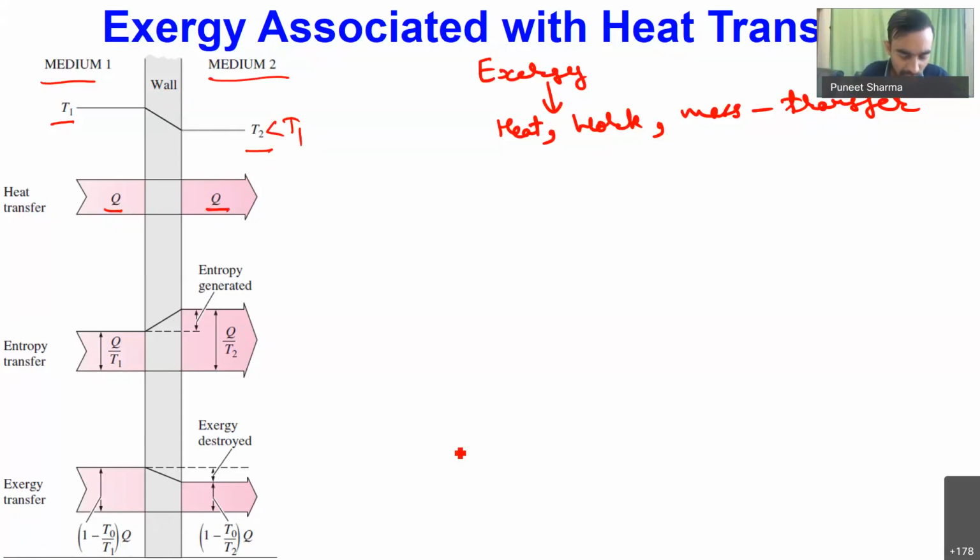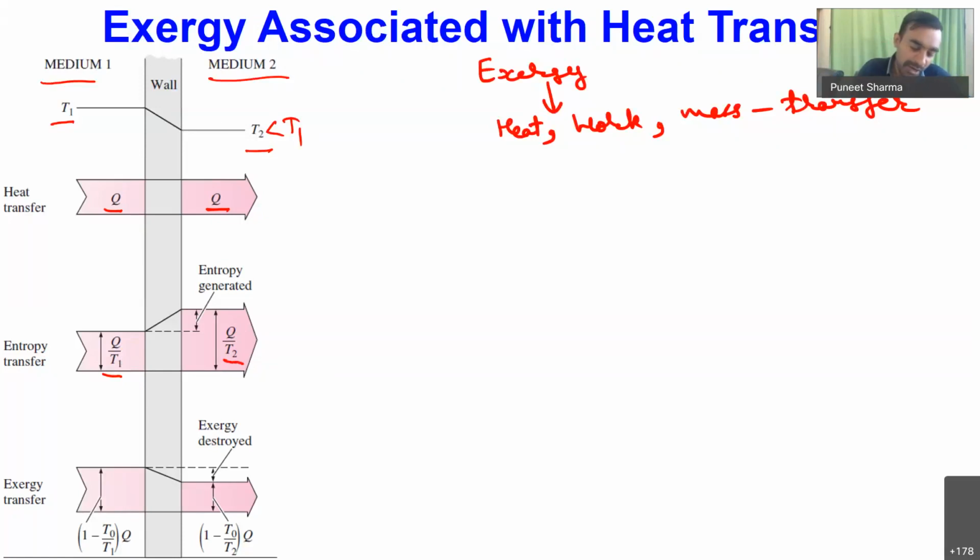So while we are having this flow of heat, if we are considering that heat transfer is happening in a reversible manner, on the left side medium we are having entropy change equal to Q by T1. And on the right side, we will be having entropy change Q by T2. Okay.